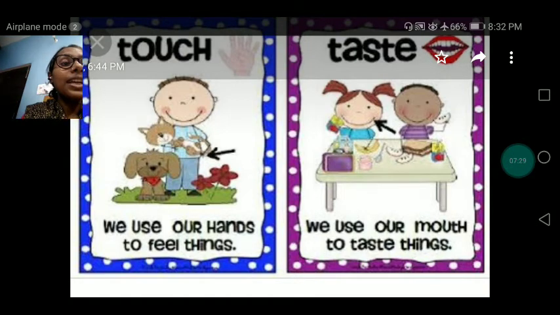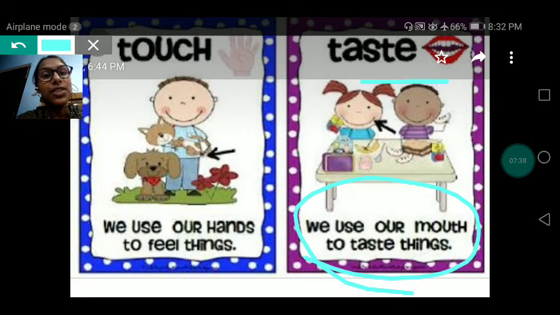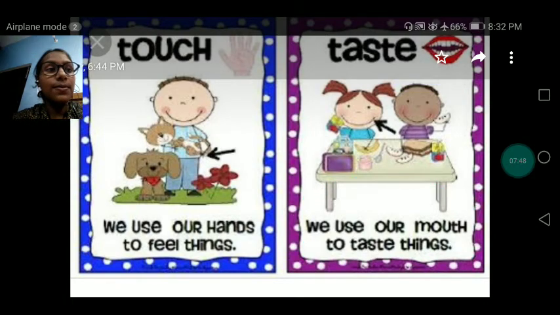Okay. Now at this side we can see taste. Here it is written taste. With the help of tongue we use our mouth to taste the thing. Is it sweet, sour, salty and many more tastes are there. So we can taste with the help of our tongues.